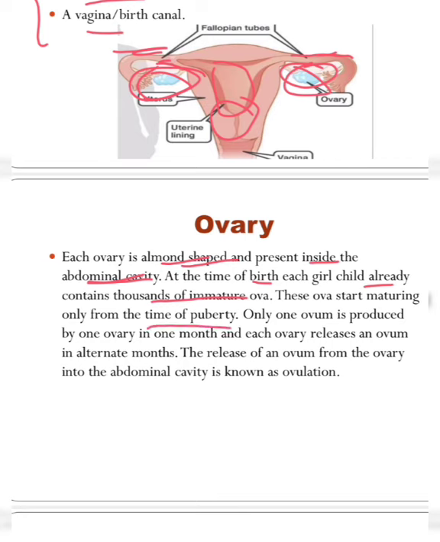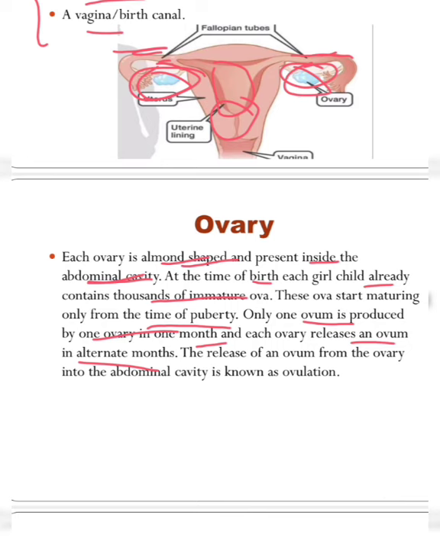When puberty comes for the girls or females, the ova start maturing from the time of puberty. Only one ovum is produced by one ovary in 1 month, and each ovary releases an ovum in alternate months. Just think, from the left side one ovum is released, and in the next month from the right ovary the next ovum will be released.